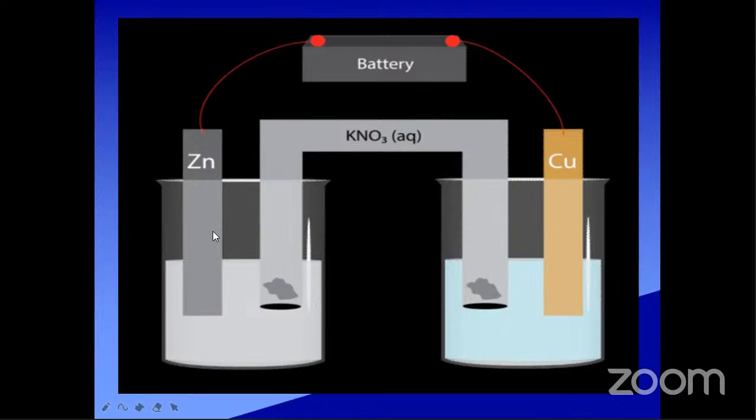So what will happen? Zinc gives Zn2+ and 2 electrons. So only electricity will enter from the anode to the electrolytic solution, but electrons will flow like this. Electron flow is different from the electricity flow.